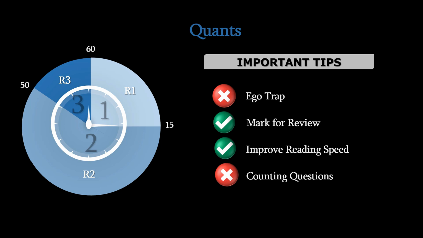At the end of this strategy, what I have realized is that in round 1 I am able to attempt around 10 questions. By the end of round 2 I'm able to attempt 25 questions, and at the end of the entire process I am done with 28 questions. I mean, I'm not doing this right now, but I used to do this, and this is the average number of attempts that I used to have in the cons section. So this is all about it. I guess I've covered all the sections, covered all the tips.